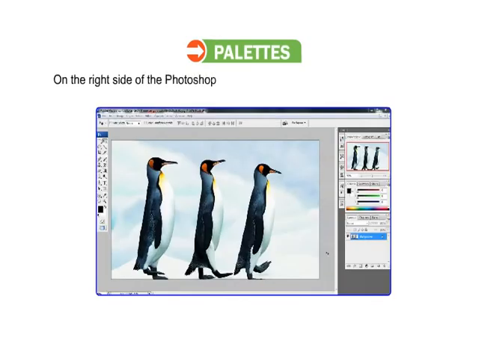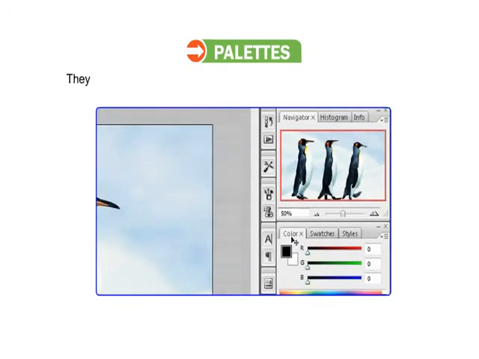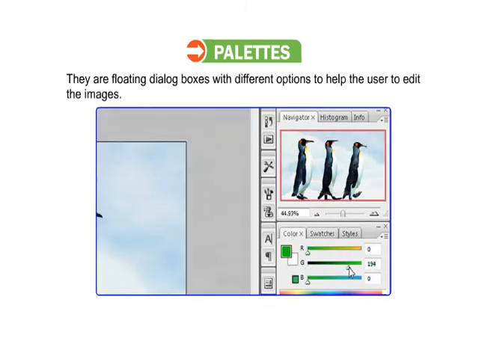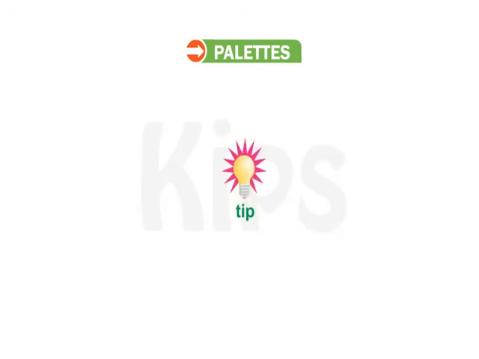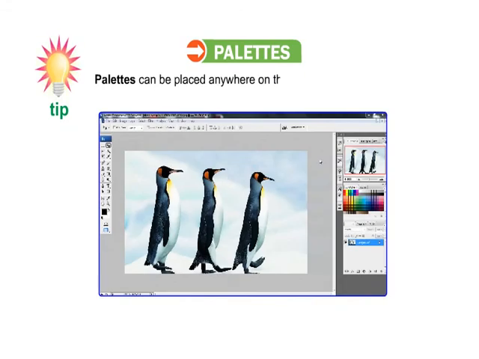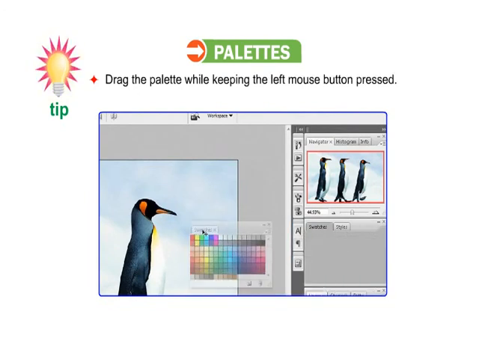Students, let me tell you about palettes. On the right side of the Photoshop window, there is a separate area for palettes. They are floating dialogs with different options to help the user to edit the images. These palettes can be closed whenever we wish. Let me give you a few tips related to palettes. Palettes can be placed anywhere on the screen. To float them, click on top of the palette. Drag the palette while keeping the left mouse button pressed.